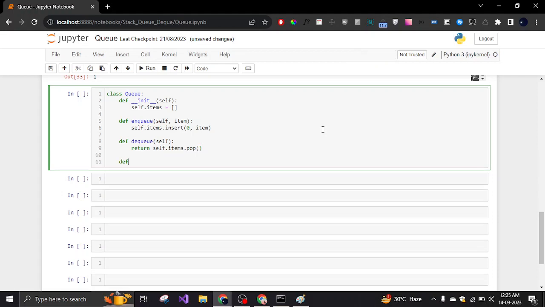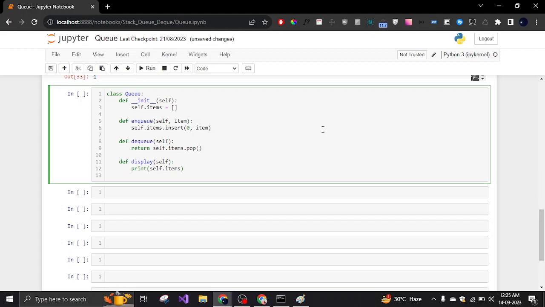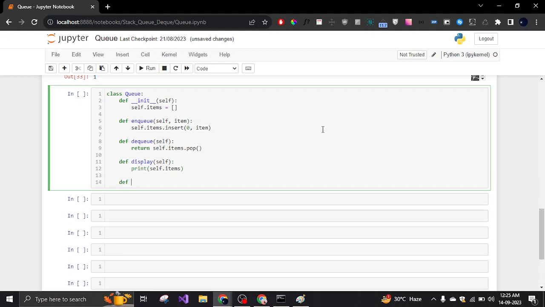And then we will have another function called display, which will display all the items in the list or in the queue. So we are just going to say print self dot items, right? And then we will have another function which will check if it's empty or not, is empty, right?